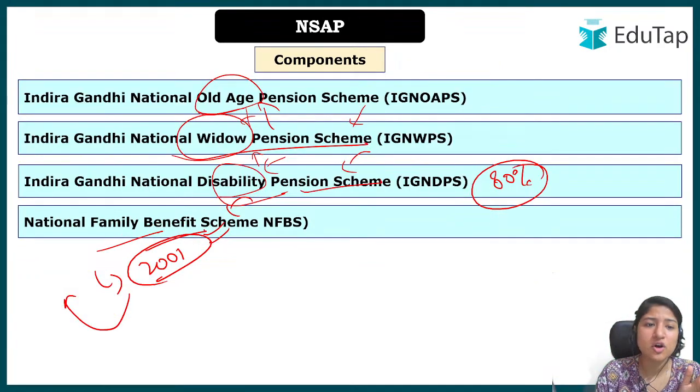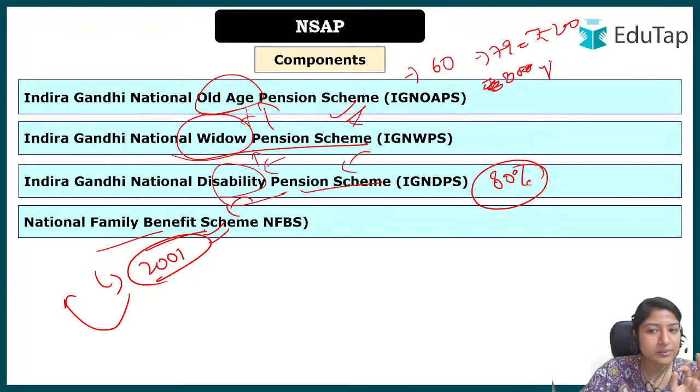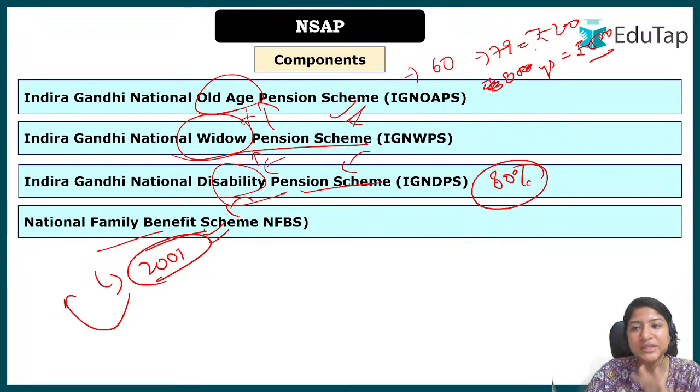So see, first we talked about Indira Gandhi National Old Age Pension Scheme. तो old age में हमने क्या देखा था? It was above 60 you have to be there. Pension is for 60 to 79, it was rupees 200. I hope you remember everything. Or 80 years above, what was the money that you are going to get as pension? That was rupees 500. Why 200? Because we have to get a larger population.